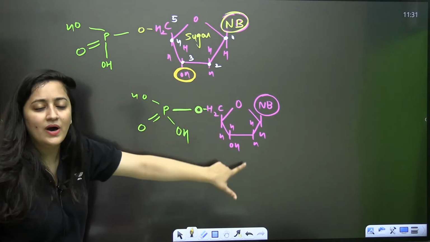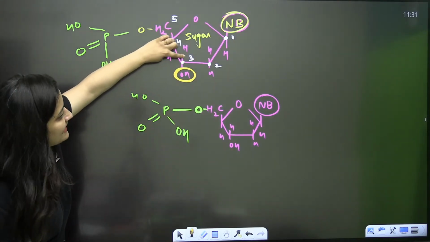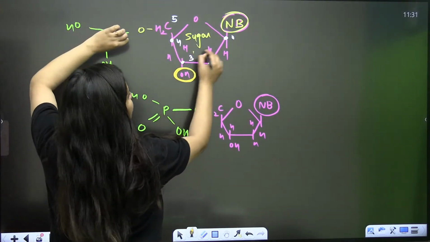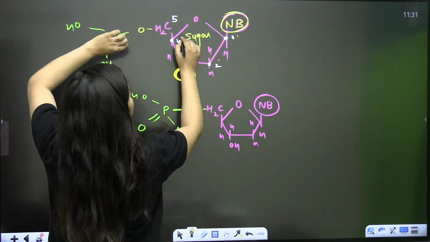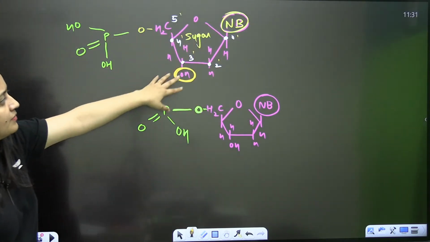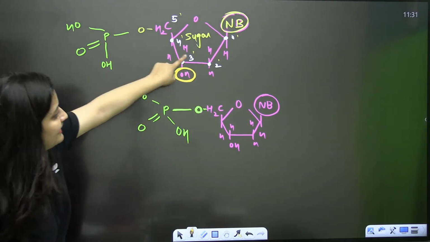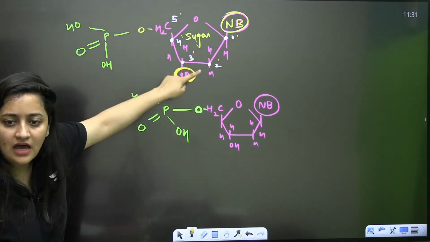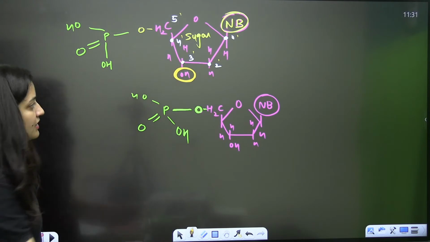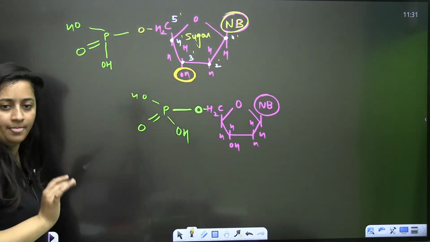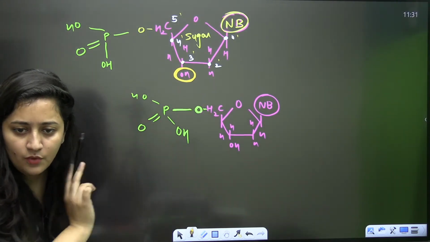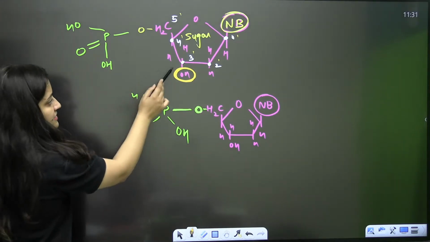Now I have to join one nucleotide with the other. So the 3', this is how we write it, 1', 2', 3', or you also use the word prime, 1 prime, 2 prime, 3 prime. So this is a 3' carbon, the third carbon. It is having this OH group. If you understand the structure, then you can mark it very easily.